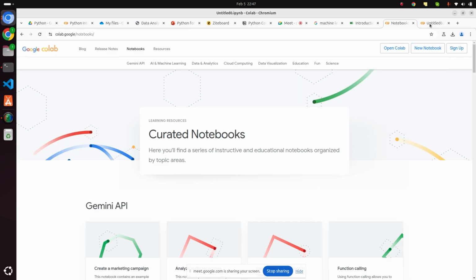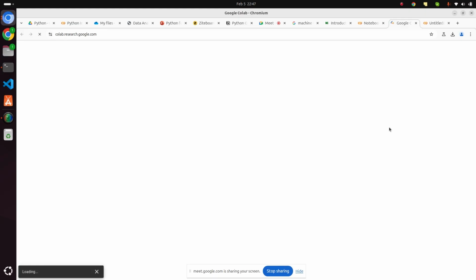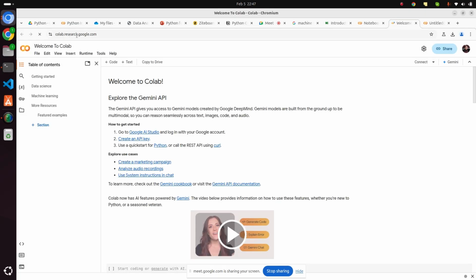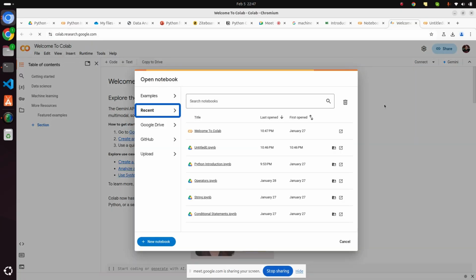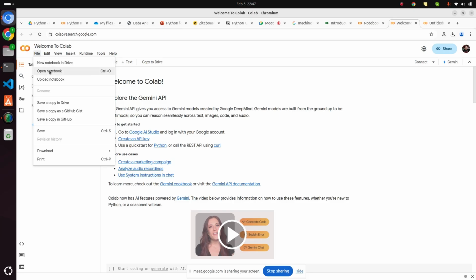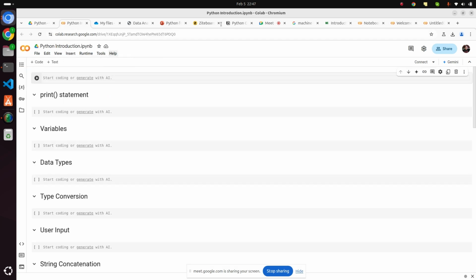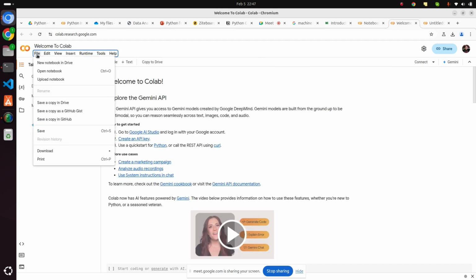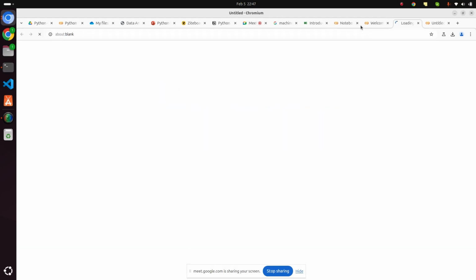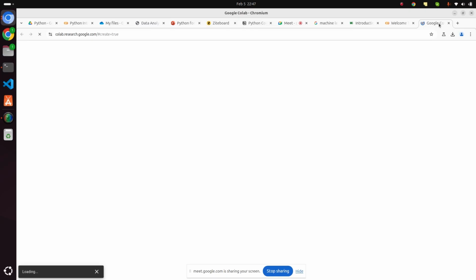When I clicked on new notebook, I got this. I can also click on open Colab, which is colab.research.google.com. You can create your new notebook, and this notebook will be stored on your Google Drive. I have already created a new notebook with the name Python. Let me also show you how you can create one. Just click on file, new notebook. It will create a new notebook here. It will take some time, but then it will start, and it won't bother you.